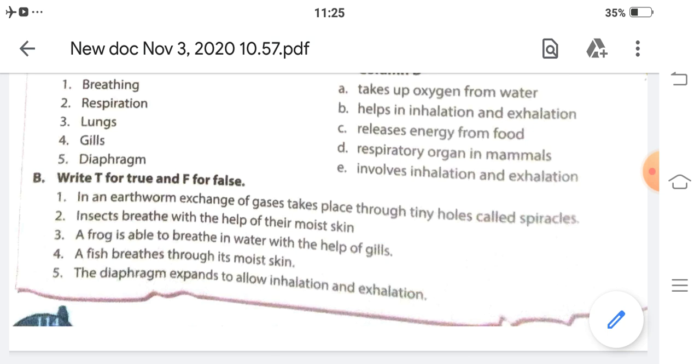So here I am going to stop this explanation of the chapter. Next, you have to read the chapter and prepare for the next class.